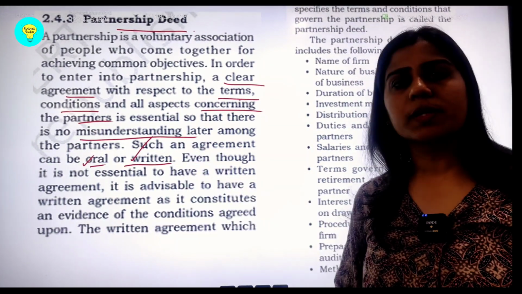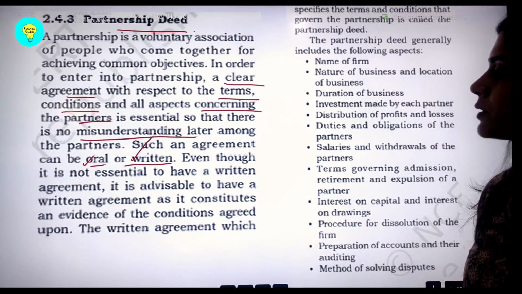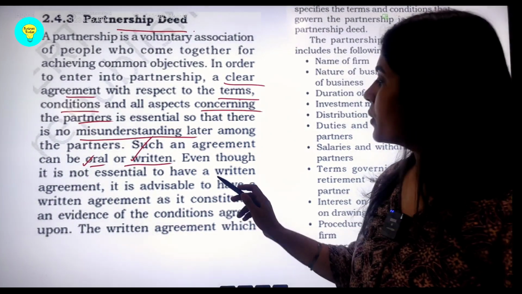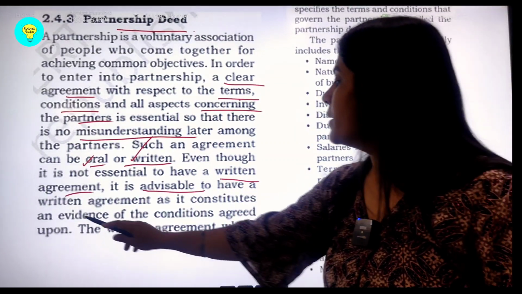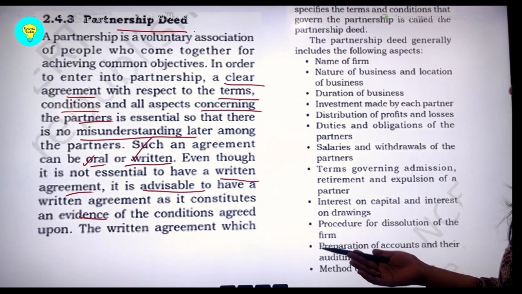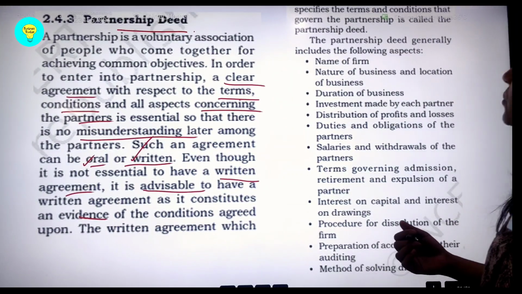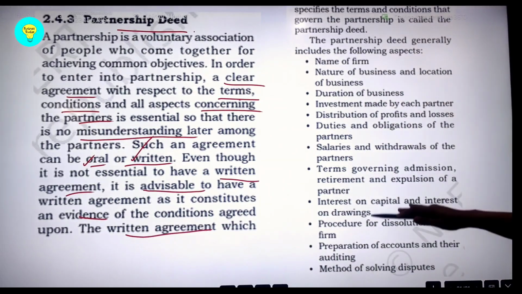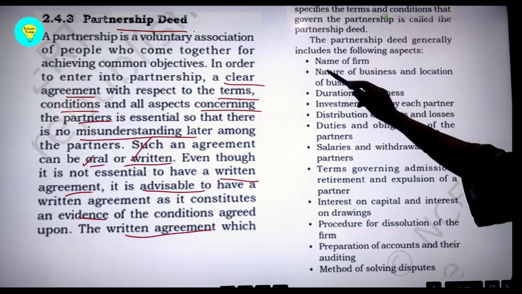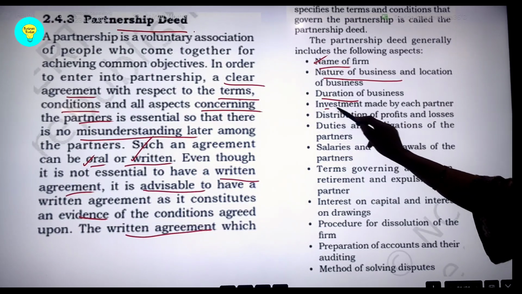but it is always better to have a written agreement, students, because that can be registered and it can act as proof at a later point of time. So a written agreement is advisable to have the evidence in case the case is going to the court. So as part of the written agreement, we have to incorporate all these things. The name of the firm has to be there, nature of the business, duration, the investments of different